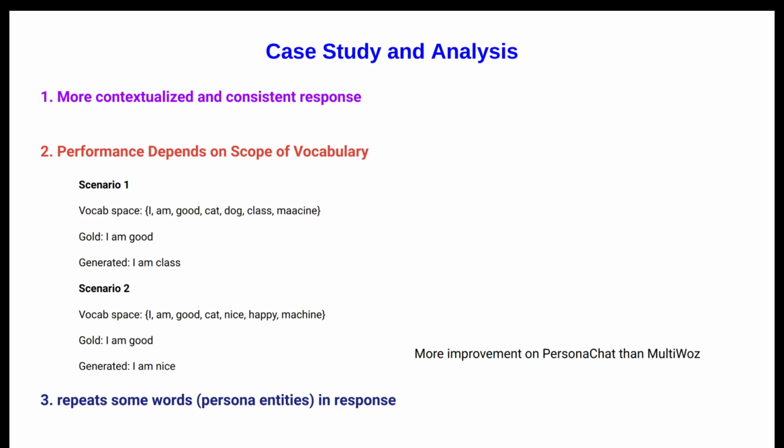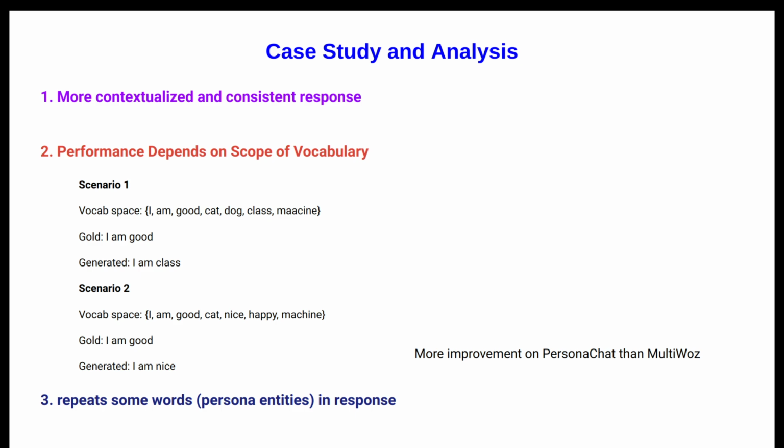So coming to the analysis, which we found to share, and which could lead to some future directions, as follows. First, more contextualized and consistent responses, as I was talking about in the last slide with that scenario. Second, which is very interesting, we found that on Persona our model performance was way better than on MultiWOZ, and we were very surprised to see that. We tried to understand why, and the reason was the vocabulary space.